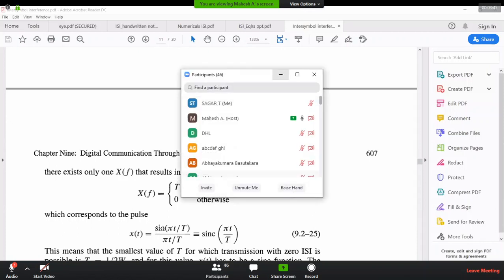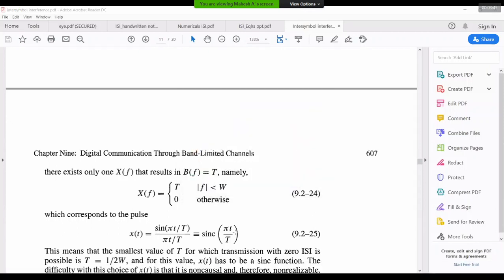that is what we have discussed, zero ISI criteria, and the corresponding pulse is the sinc pulse. This can have zero ISI at the sampling instant. At all other instants, let the ISI be there. Only at the sampling instant, let the ISI go to zero. That is the sinc pulse which is going to give us the solution. So that's what we said. This is the second condition.